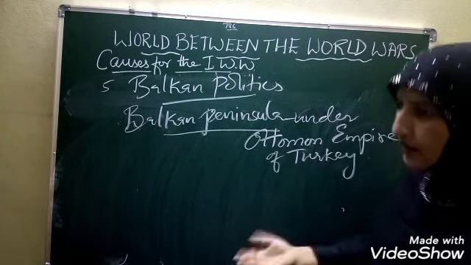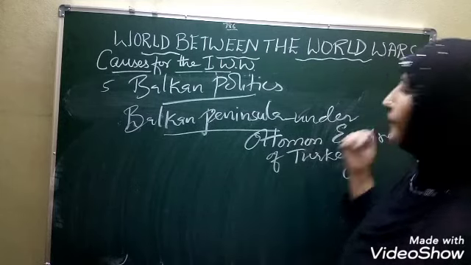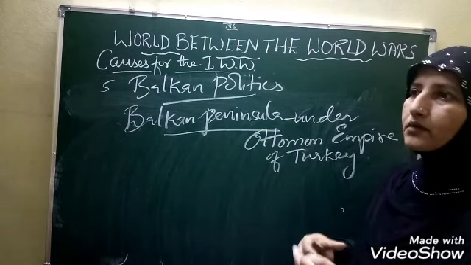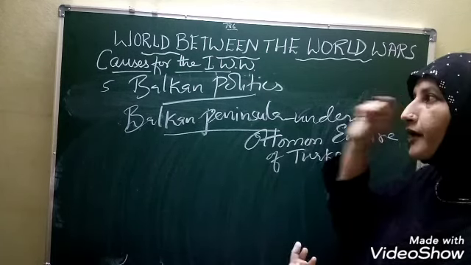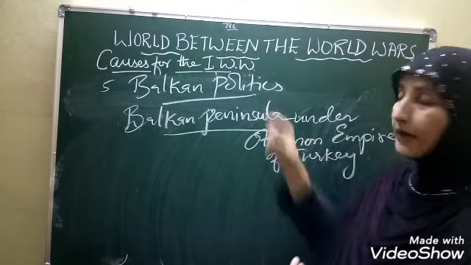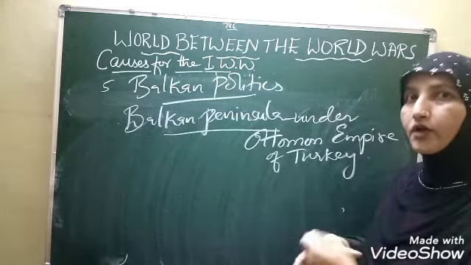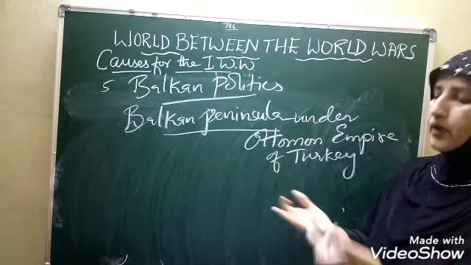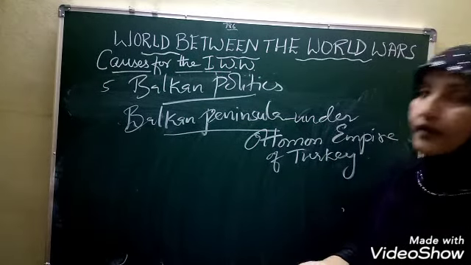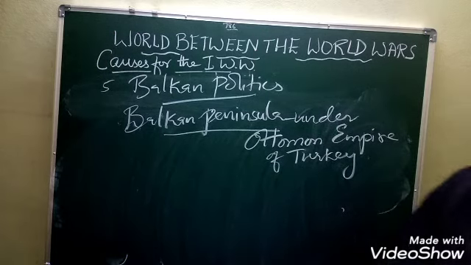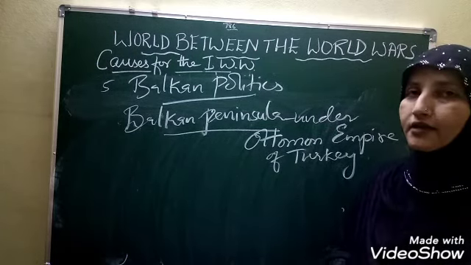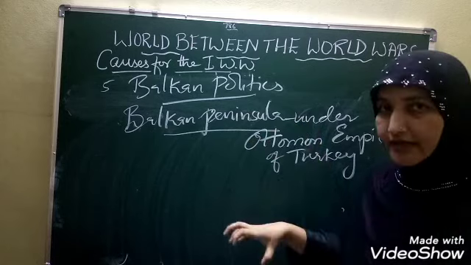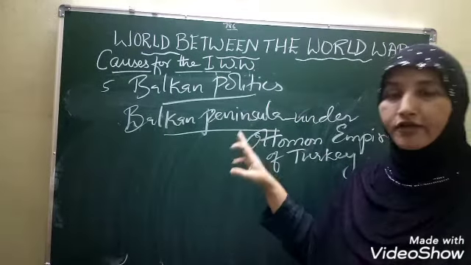As time passed, the Ottoman Empire became weak, and again the powerful countries kept an eye over these Balkan countries, because now there was no powerful empire to control them. So again Russia, then Turkey, then France, and then, children, we can find Germany. They started their politics to occupy and control the countries situated in this Balkan Peninsula.